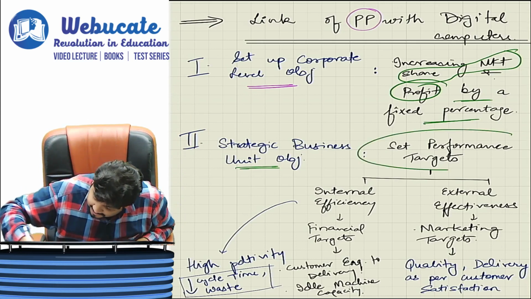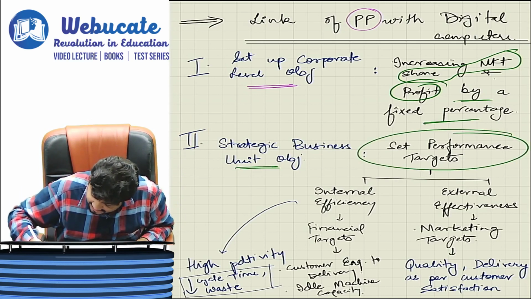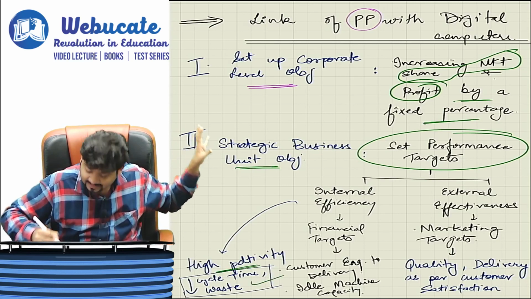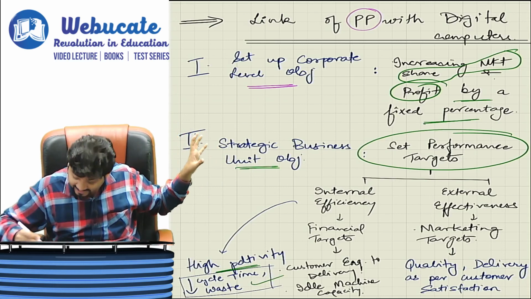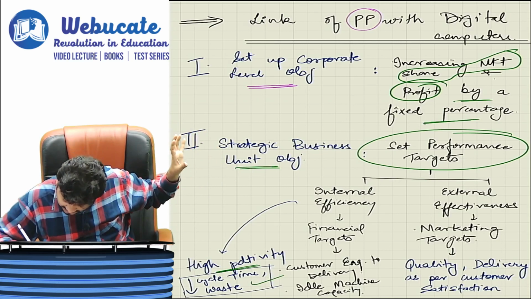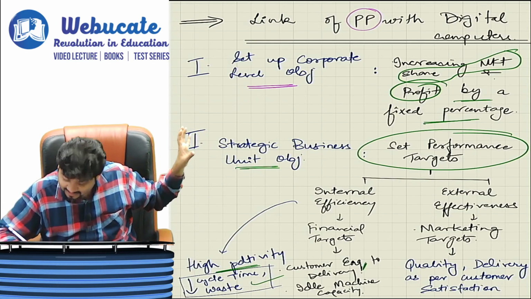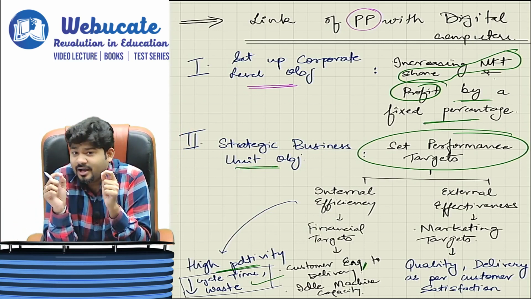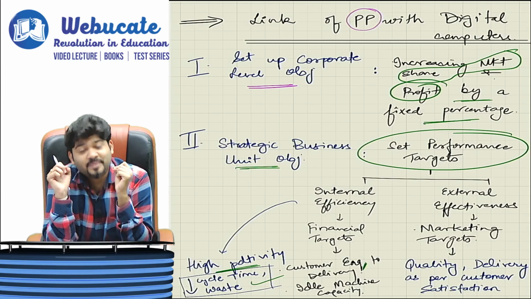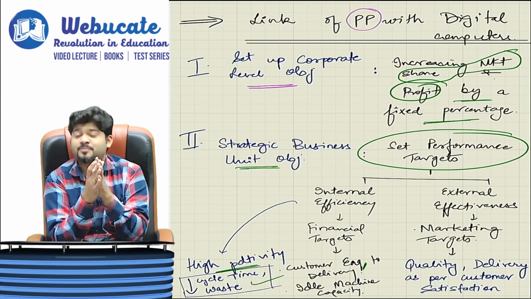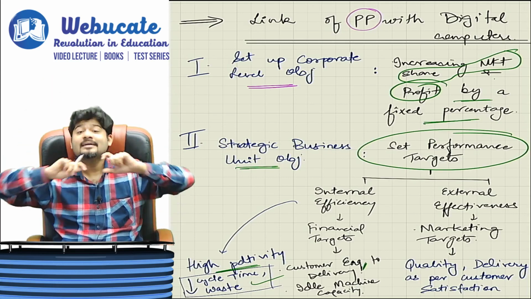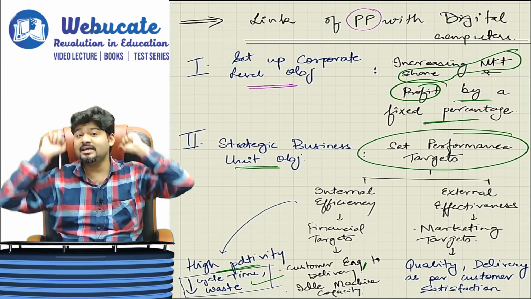So set performance targets. Internal efficiency, like increase in productivity, decreasing cycle time, decreasing waste, customer engagement to delivery, customer inquiry to delivery. The process time should be low. Amazon, again I'm telling you, is the world's best company because its process time from customer inquiry to customer delivery is the lowest in the e-commerce industry.